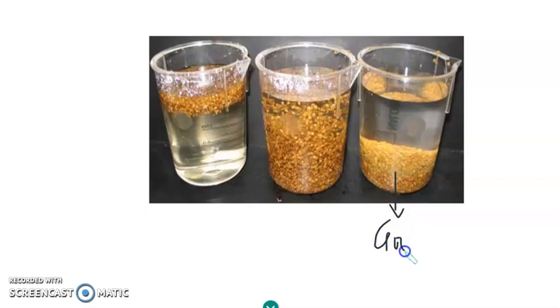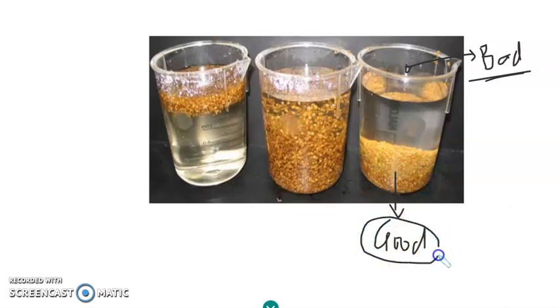But if there were any seeds floating above, they were bad seeds. Why would they be floating? They may have holes or they may have insects. Because of that they float over the water, so they are considered bad seeds, and the seeds that settle down are good seeds. In this way the seeds are selected by the farmers for sowing.